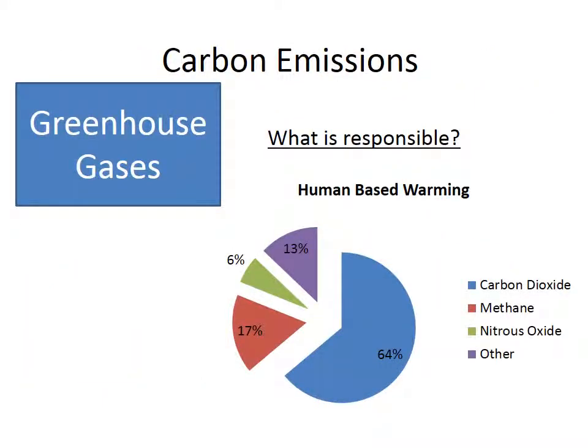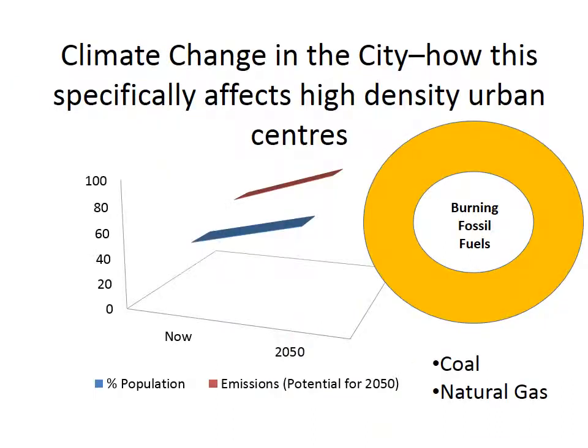Why is this climate change happening, and what has caused this? One reason is the increase in greenhouse gases from human activity such as burning fossil fuels and cutting down of rainforest. You can see here that carbon dioxide is the main contributor.